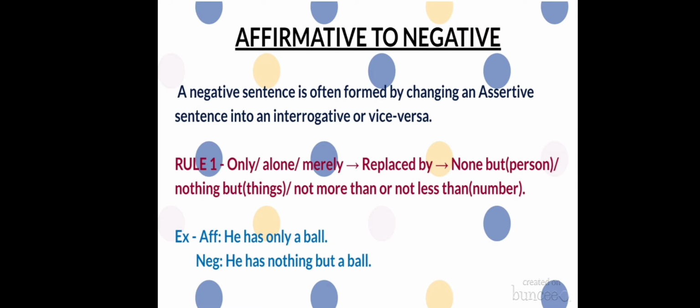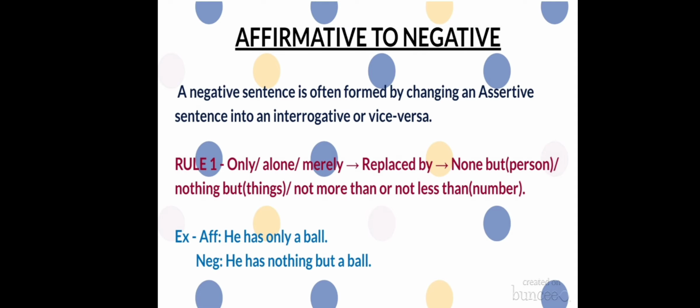Today we will learn how we change an affirmative sentence into a negative sentence. A negative sentence is often formed by changing an assertive sentence into an interrogative or vice versa.